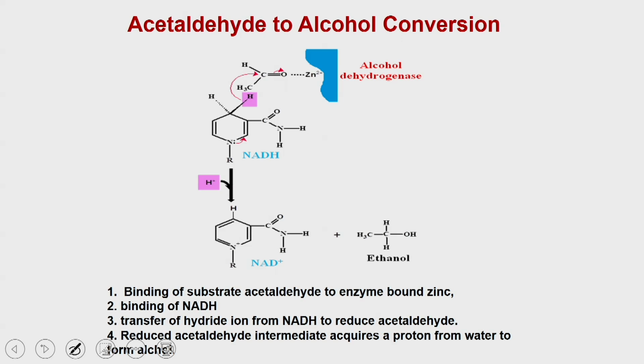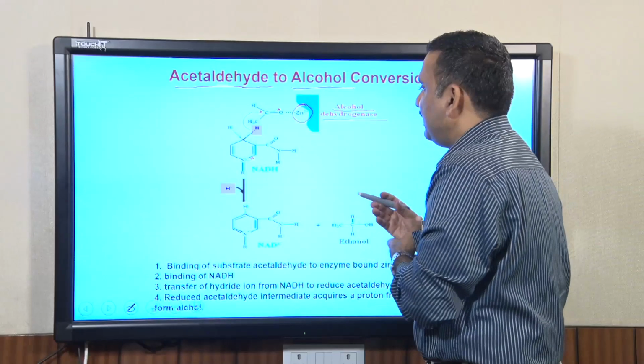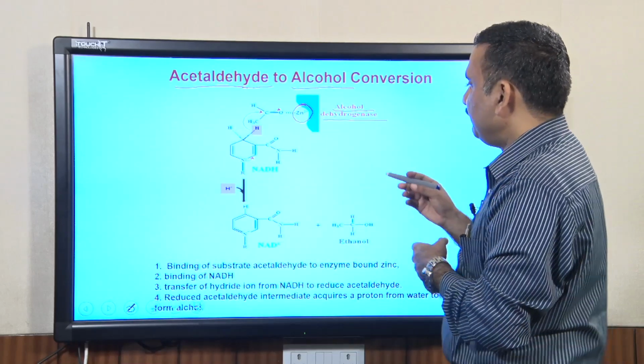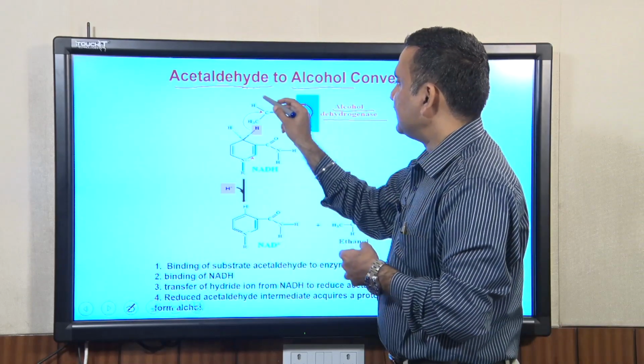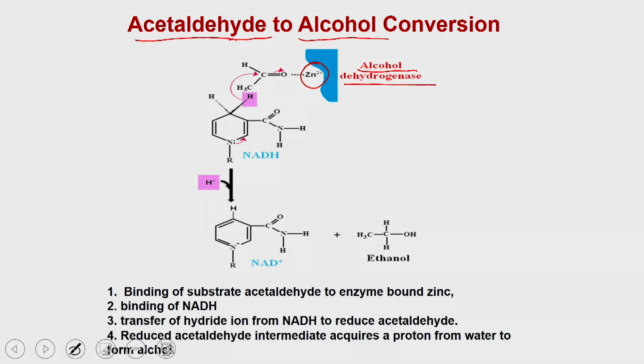So, once the acetaldehyde is generated, it is converted into the ethanol or the alcohol. The enzyme which catalyzes this reaction is called the alcohol dehydrogenase. Alcohol dehydrogenase is a zinc bound enzyme. In the alcohol dehydrogenase, the active site zinc binds your acetaldehyde.